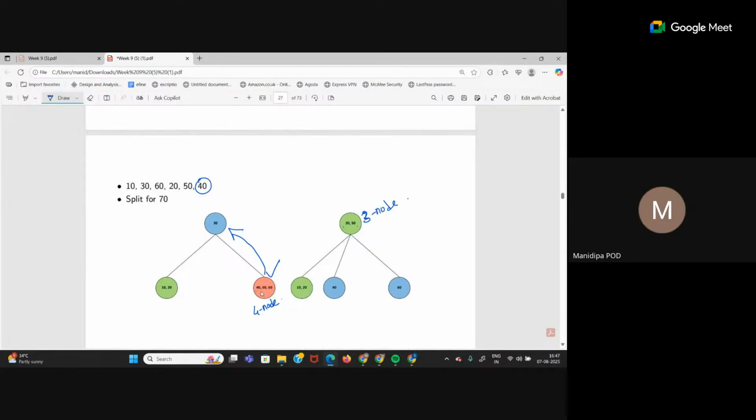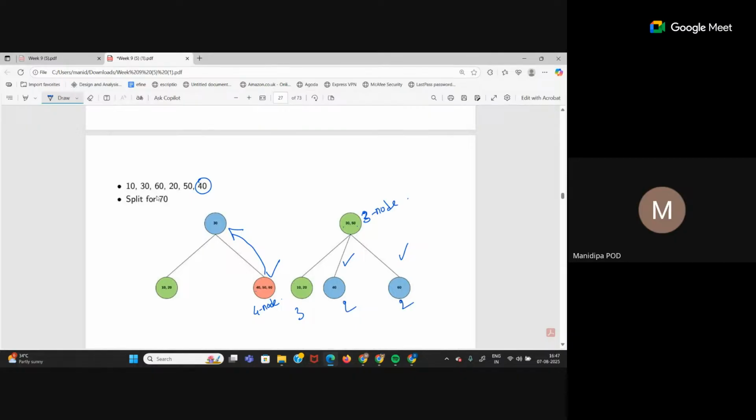Now what will happen to 40 and 60? 40 is less than 50 but greater than 30. So it becomes the middle child. 60 is greater than 30, greater than 50. So it becomes the right child. So now we have 3 node, 3 node, 2 node, 2 node.